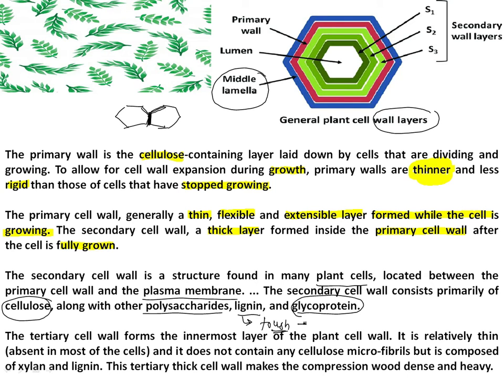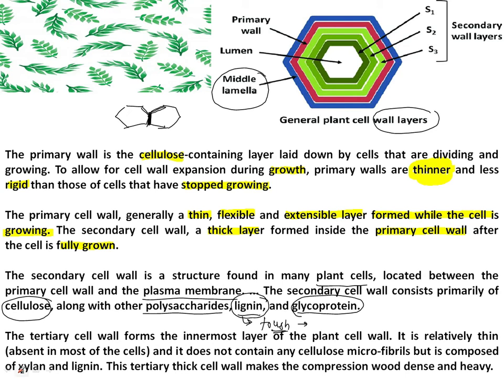What I am trying to say here is that when you categorize plant tissue, one of the tissues is the sclerenchymatous tissue, right? And the sclerenchymatous tissue provides mechanical support as it is rigid in nature, and that rigidity is wholly given by lignin, which is the extra deposition on the cell wall besides cellulose. So here you can see that the secondary cell wall consists of cellulose and polysaccharides, lignin and glycoproteins.